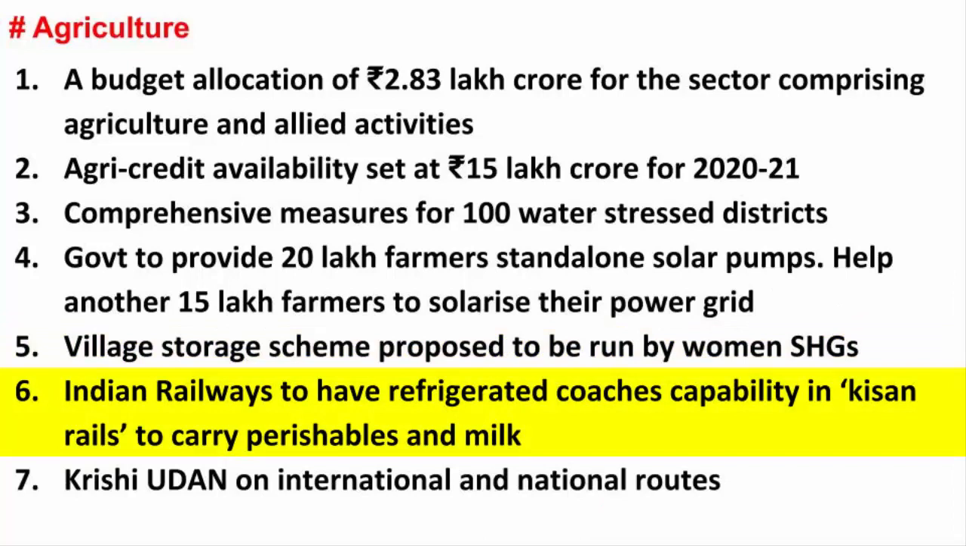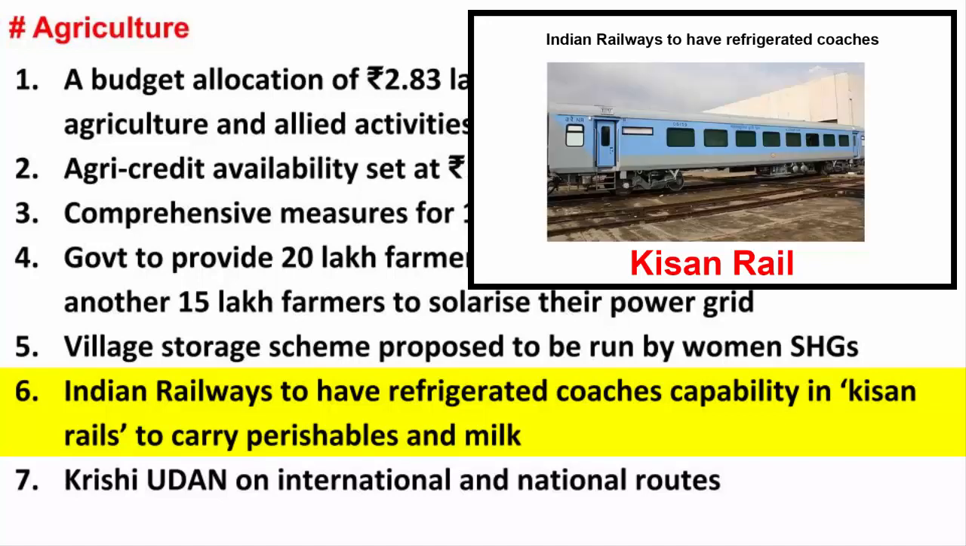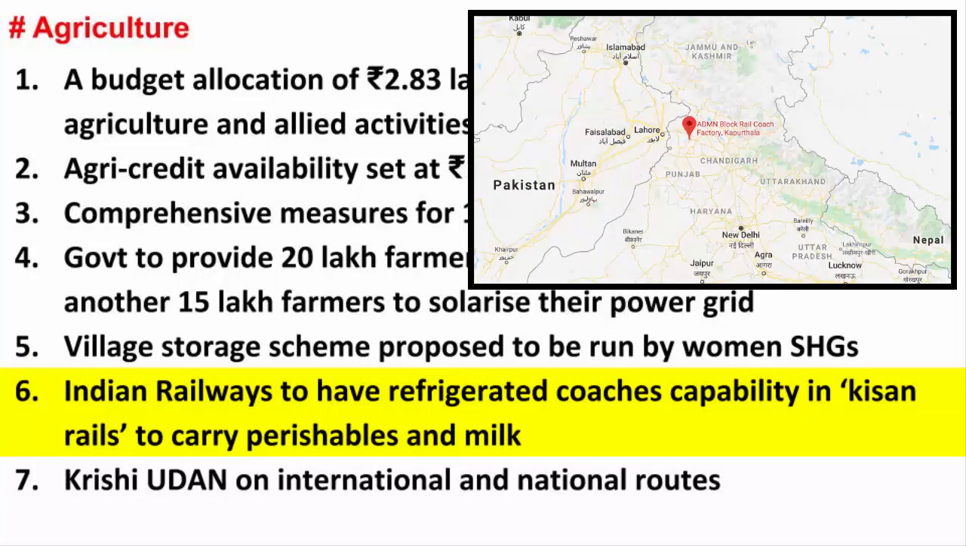Indian Railways to have refrigerated coach capability in Kisan Rails to carry perishables and milk. The government has proposed to set up a Kisan Rail through the public-private partnership model. These train wagons will have a carrying capacity of 17 tons each for transportation of highly perishable parcels. These wagons will be developed and procured through the rail coach factory at Kapurthala, Punjab.